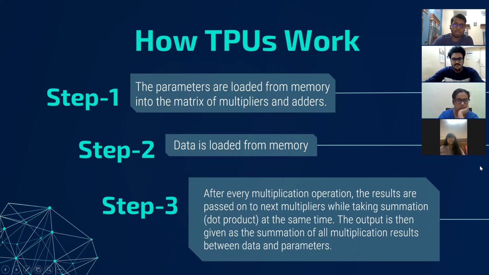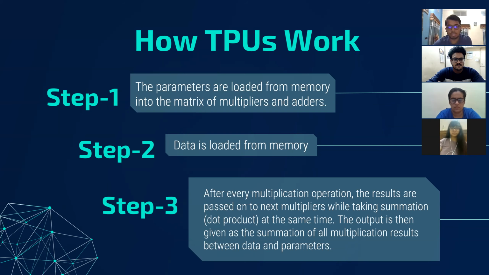Thank you, Shaurya. So let us look into how TPUs actually work. The Tensor Processing Unit is a custom ASIC, which stands for Application Specific Integrated Circuit, an AI accelerator built specifically for machine learning and tailored for TensorFlow. It can handle massive multiplications and additions for neural networks at great speeds while reducing the use of too much power and floor space.